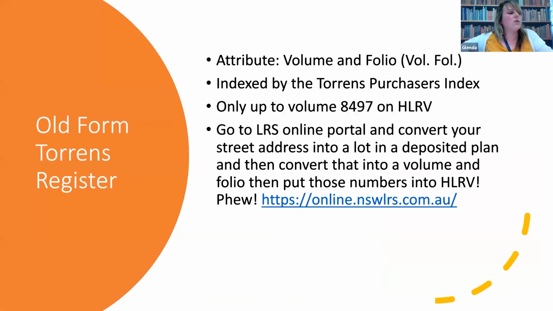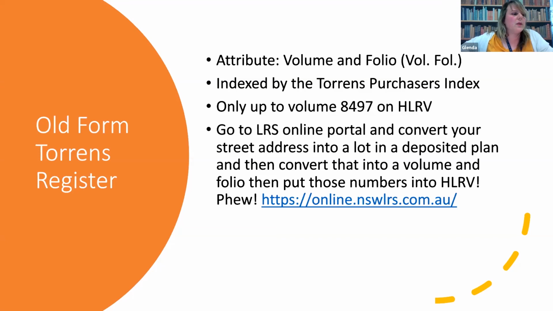So onto the old form Torrens register, which for those of you doing the history of your current house can be a real boon to find, as it shows numerous owners on 1 or 2 sheets of paper. Old form certificates of title were kept in bound volumes. Each title had a volume and a folio, and folio just means page. These are known as vol fols, and this is the attribute you'll be searching by.